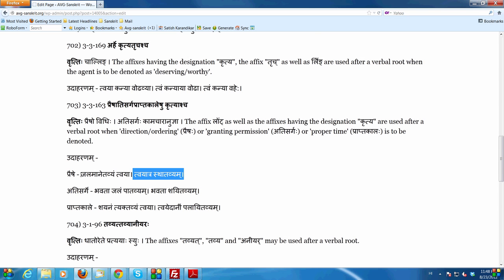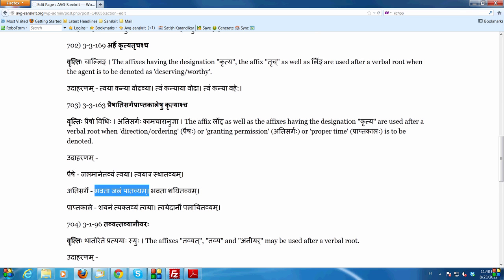Praisharthe means jalam anaya. Jalam anetavyam tvaya. Water must be brought by you. Means bring the water. Then tvaya atra sthatavyam, the action of staying here should be done by you. It's a command, means stay here. Atra tishtha. The next meaning is atisarge, bhavata jalam patavyam.